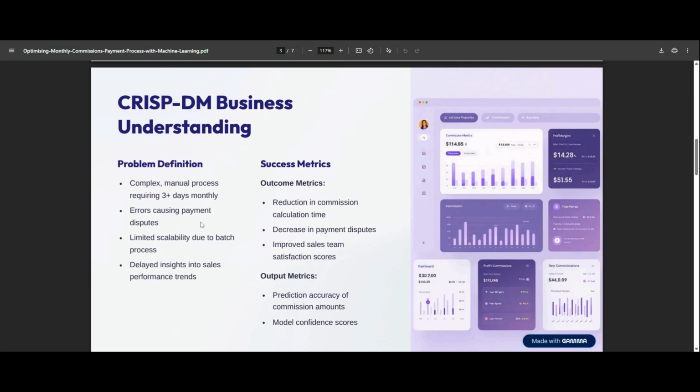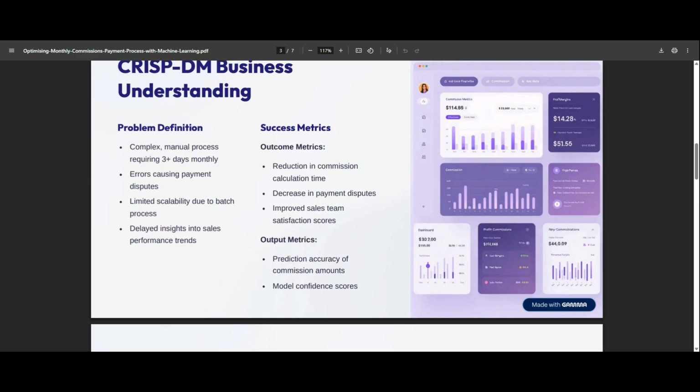Okay, so what's the CRISP-DM business understanding? The problem definition is that it's a complex manual process with all the checking and making sure that everything's correct. It takes up around 3 days a month. Errors can cause payment disputes. There's limited scalability due to it being a batch process. There's also a bunch of other batch processes that run in the business, and we just can't have a batch process that runs too long. And also there's delayed insights into sales performance trends.